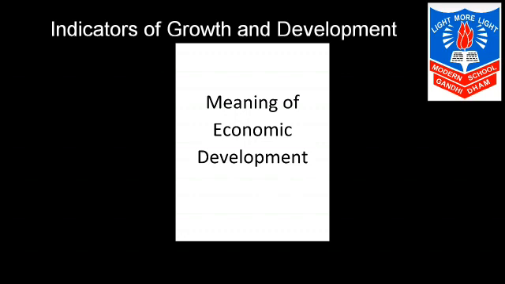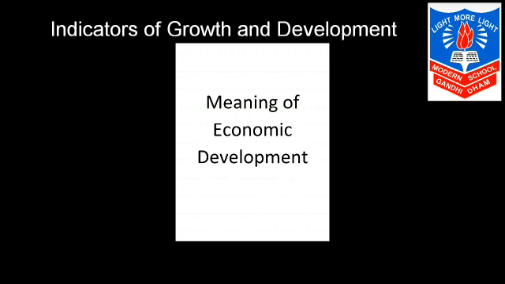The people who were disguisedly unemployed in the agriculture sector start getting employment in the rest of the two sectors. Modern technology is used over here. New seeds, hybrid seeds are used in the agriculture sector. That is why it is said that qualitative changes are also seen in economic development.